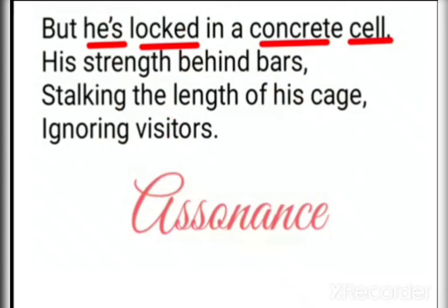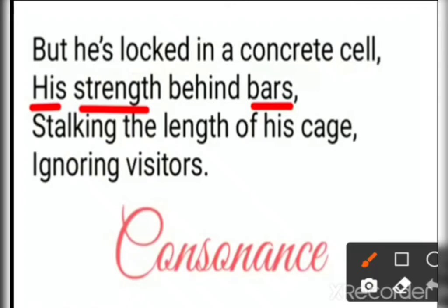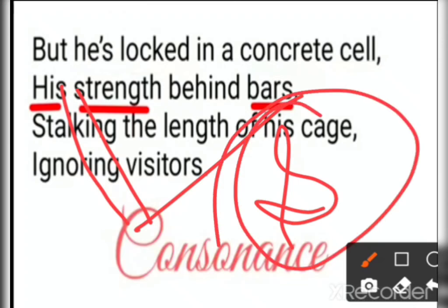This is a vowel sound and this is the occurrence of assonance. Okay. Next one is consonance. What is consonance? It is the sound of consonants. So here in the second line, "his strength behind bars", again S and S. The sound S is being repeated within the words. So this is consonance here.